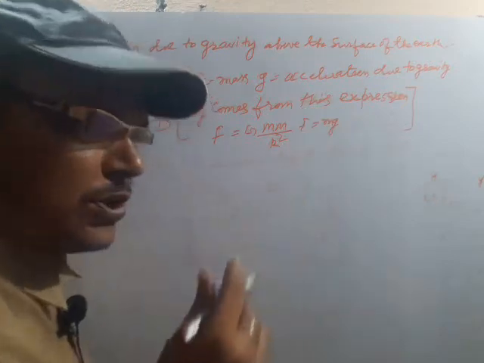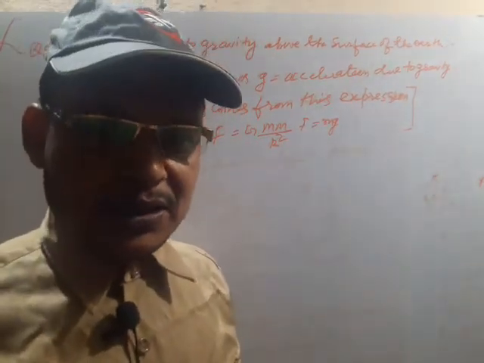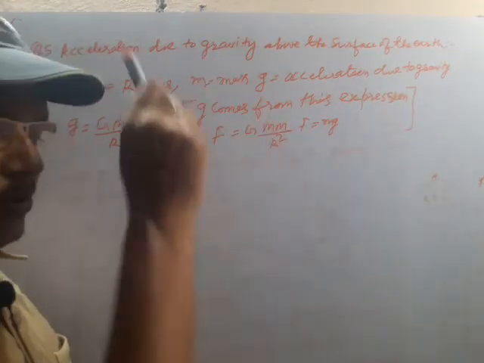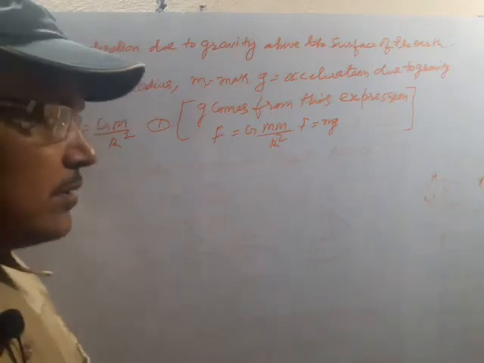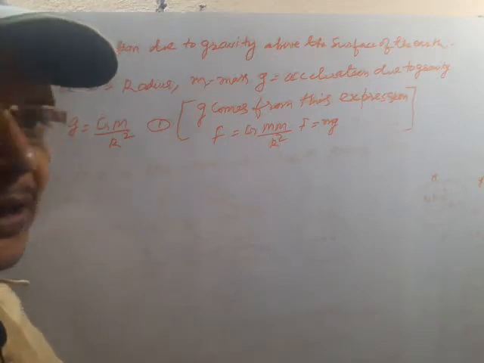You know force is equal to mass into acceleration. Also here F is equal to GMm by r square. What is this? This is the universal law of gravitation which is given by Newton.